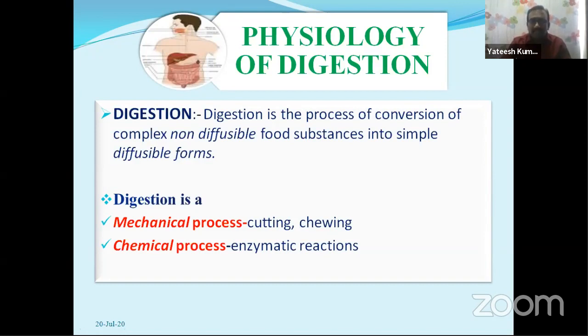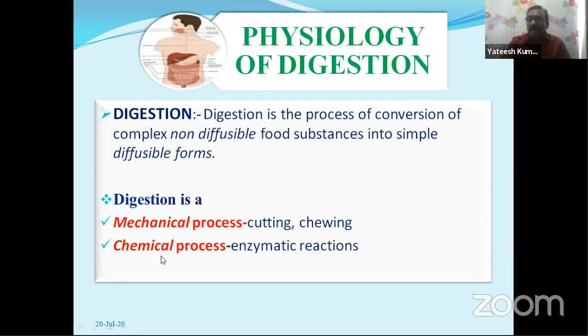Digestion can take place in two ways: a mechanical process and a chemical process. In the mechanical process, the food is broken into smaller pieces. Cutting and chewing of the food material come under the mechanical process.